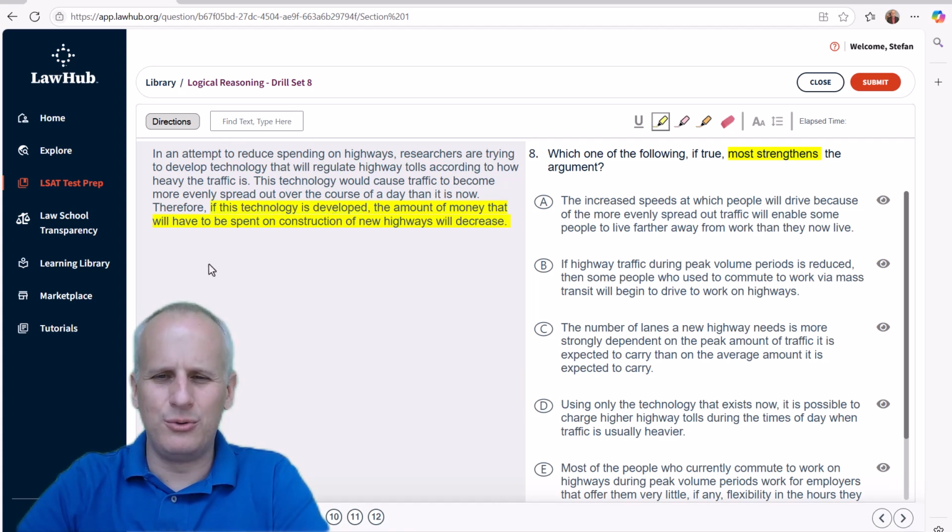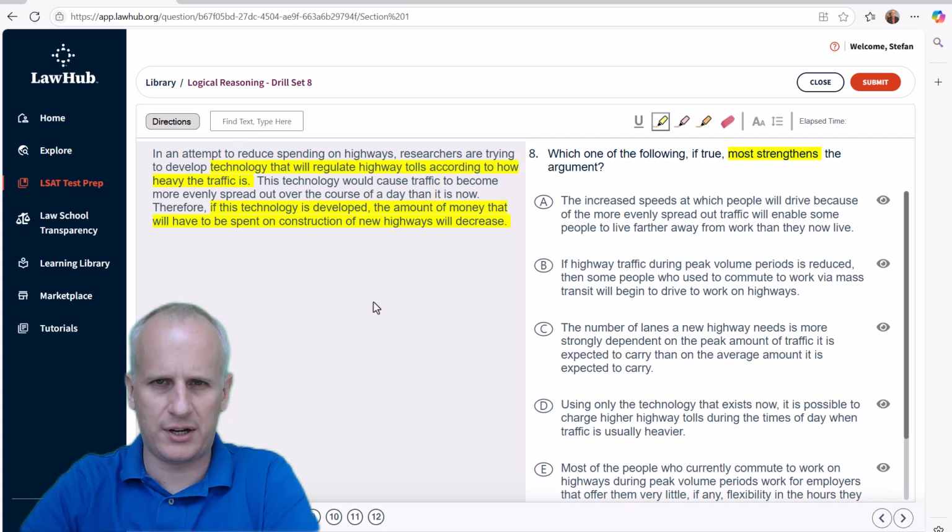But I don't want to go to the answer choices without remembering what this technology is. Technology that will regulate highway tolls according to how heavy the traffic is. So we know that we're getting this specific situation. We're going to have this technology that regulates highway tolls according to how heavy the traffic is. And if this specific technology is developed, we're going to have a lower amount of money spent on highway construction. Whenever you have a recommendation for a plan of action, you have to make sure that you're evaluating the metric of success, which in this case is that construction costs are going to go down.